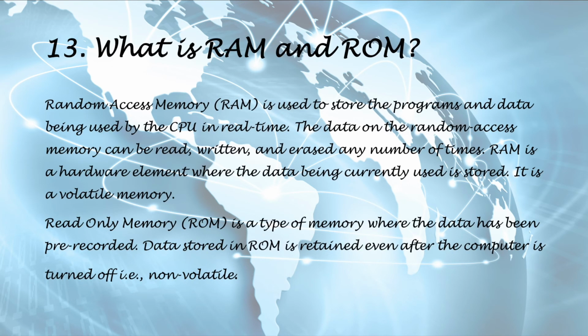Question 13. What is RAM and ROM? Random access memory, RAM, is used to store the programs and data being used by the CPU in real time. The data on the random access memory can be read, written, and erased any number of times. RAM is a hardware element where the data being currently used is stored. It is a volatile memory.